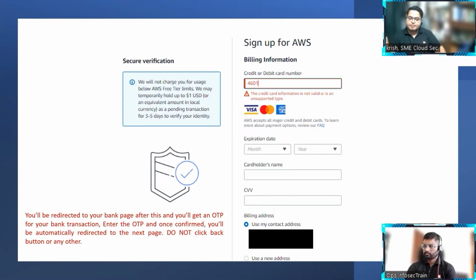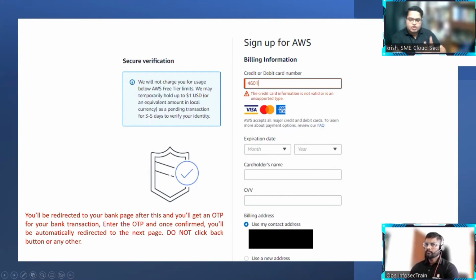Plus, there must be a proper payment method available. So you have to enter your credit card information here. Credit card or debit card, it's fine. And obviously, once you do this, if you are from India, they will charge you 2 rupees INR. And if you are from outside India, for every other country, it's $1, one US dollar. And within 3 to 5 days, that money is also refunded. So it's not a problem.